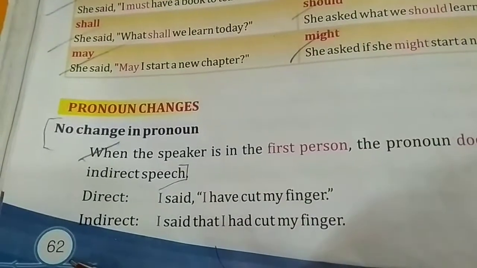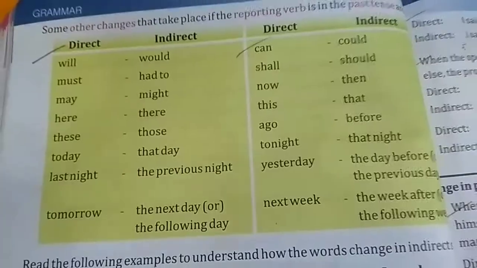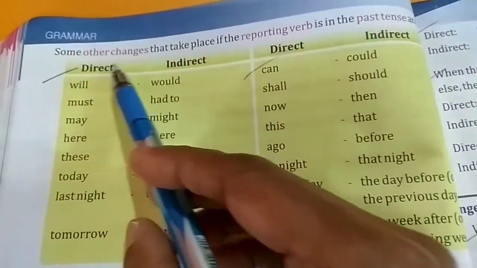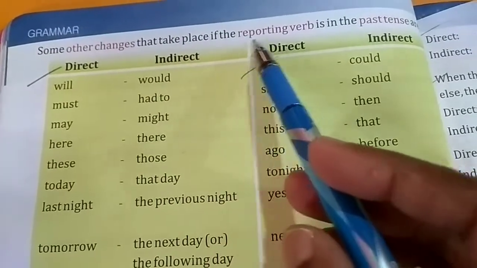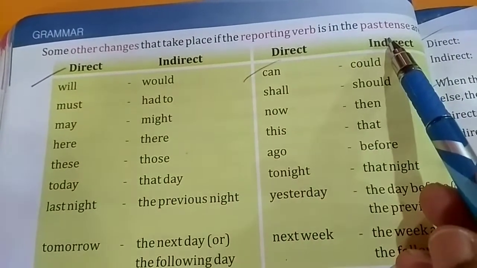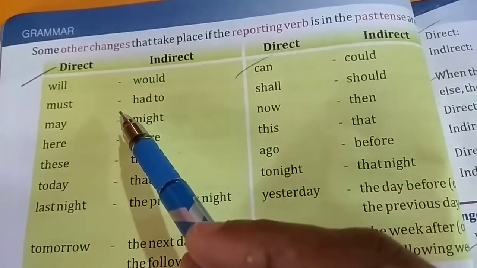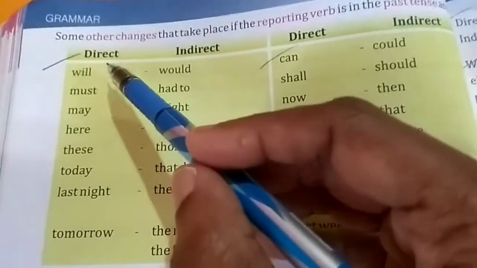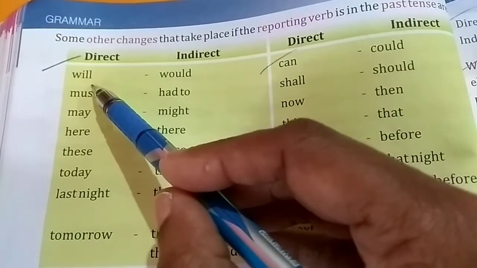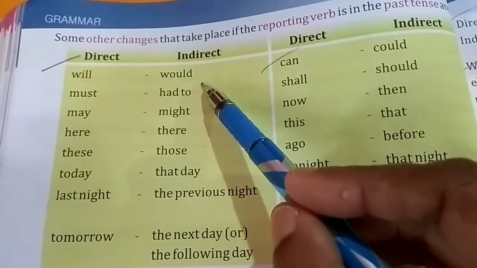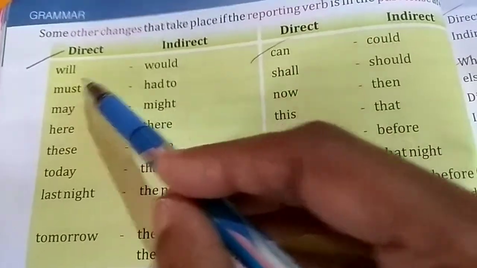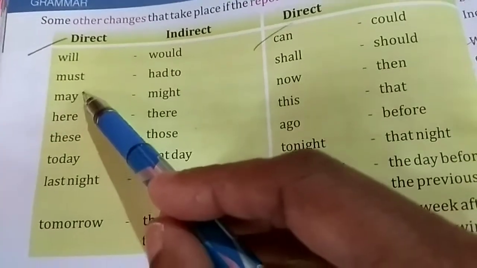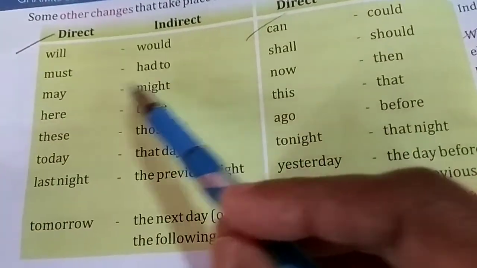Children, now take page number 62. I will read this. Some other changes take place if the reporting verb is in the past tense. In direct speech, will becomes would in indirect speech. Will changes into would. Must will become had to.